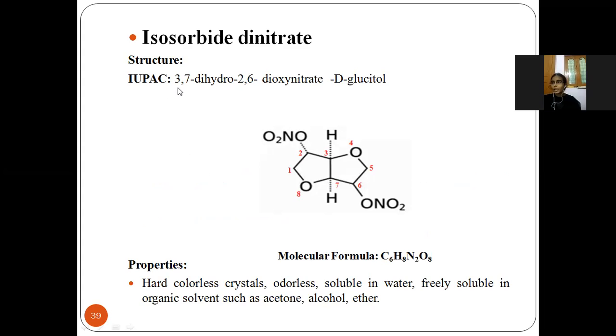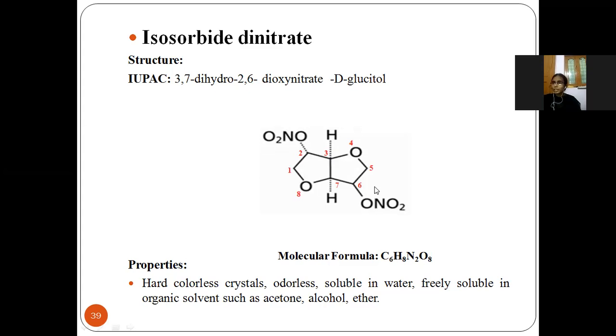If you see the IUPAC name, 3,7-dihydro, 2,6-dioxynitrate digluticol. So if you see here, this is the structure of the gluticol. In the third and seventh position, hydrogens are there, 2 of them, so it is named 3,7-dihydro. In the second position and the sixth position, oxynitrates are there.